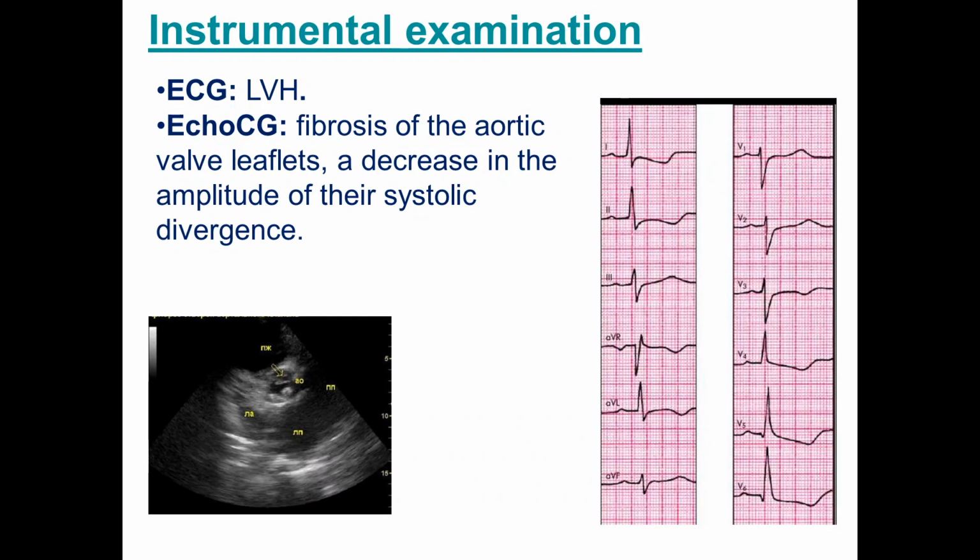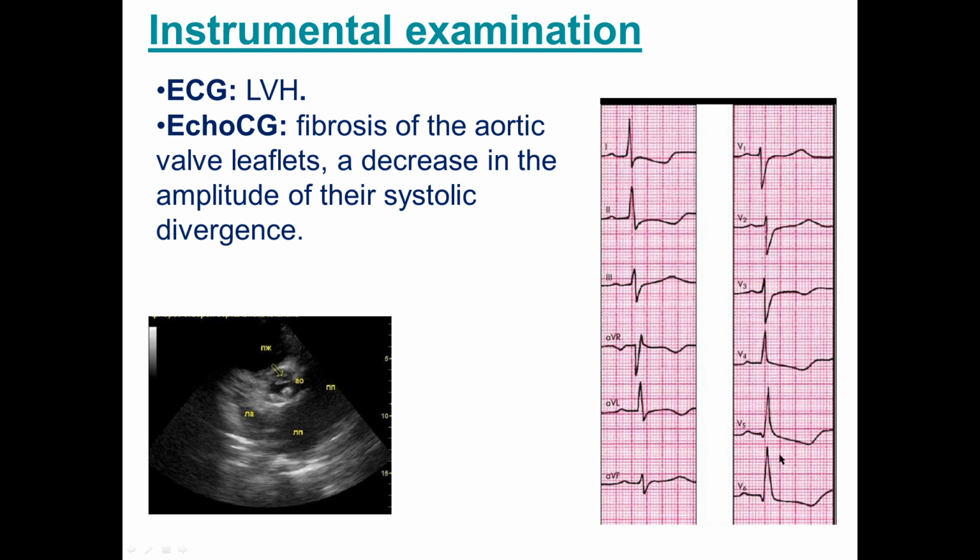ECG shows you left ventricular hypertrophy signs. You see on this ECG left ventricular hypertrophy signs such as left axis deviation, also increasing R wave on V5 and V6, deepening of S wave in V1, V2, and also you see ischemia or repolarization changes in V5 and V6, or left leads I, aVL, V5 and V6, and enlarging of ventricular activation time in left leads V5 and V6.